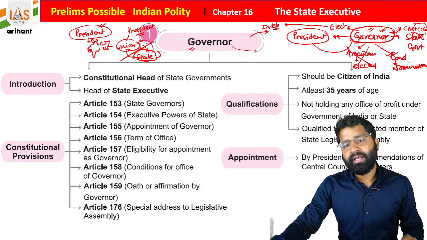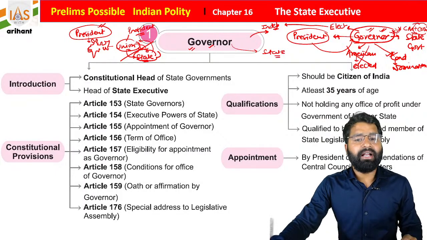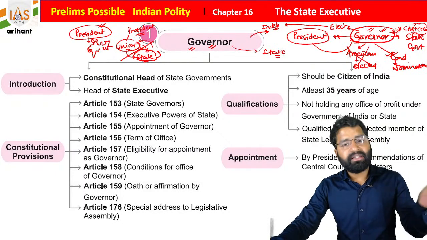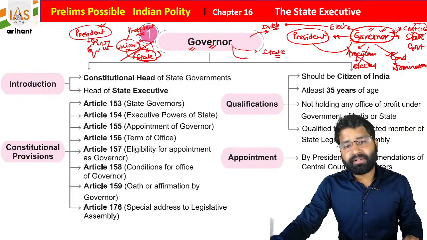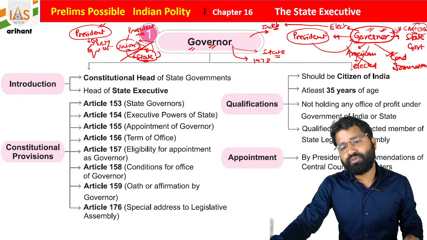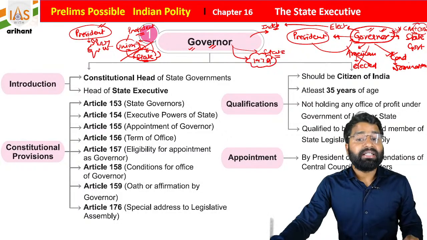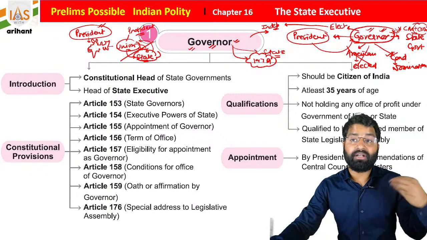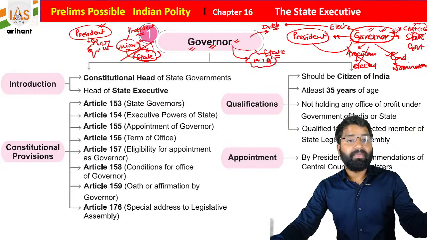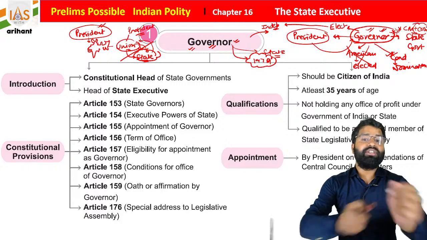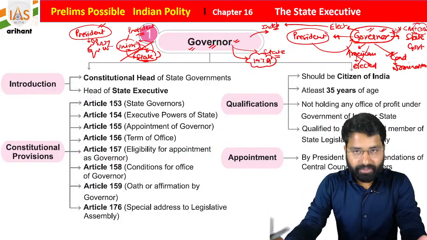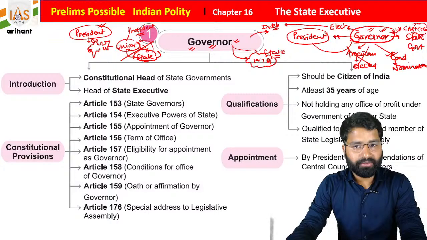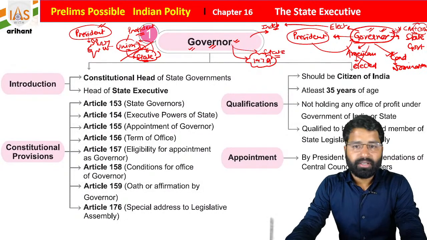Now just come to the point. The center has a president, who is the head of the union. In the same way, students, the state constitutionally has a head named governor, but he is appointed. And students, in a case in 1979 the Supreme Court said that the governor is an independent constitutional office. He is not a subordinate. You can't say that the governor is functioning for the President of India. It is a constitutional office. So in 1979 the Supreme Court clarified it.